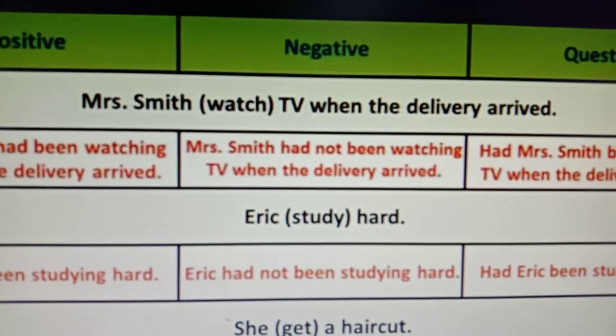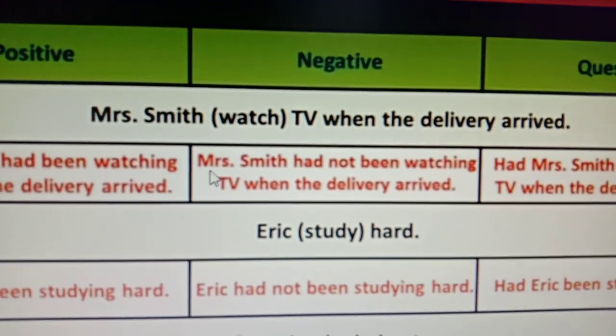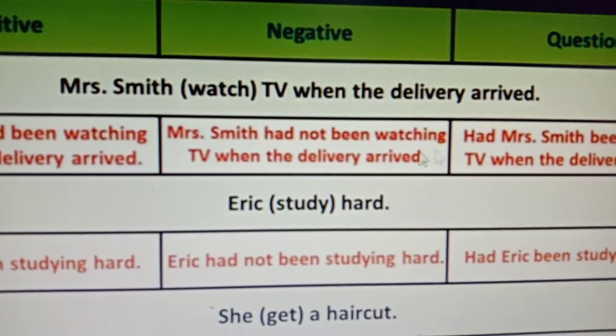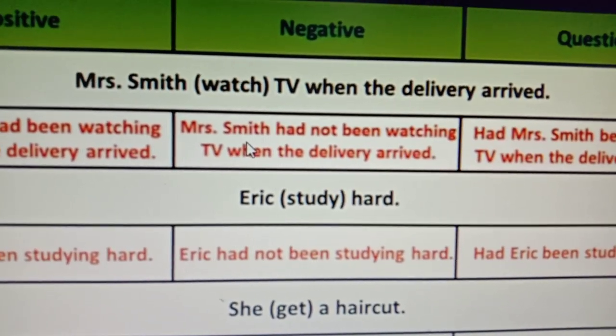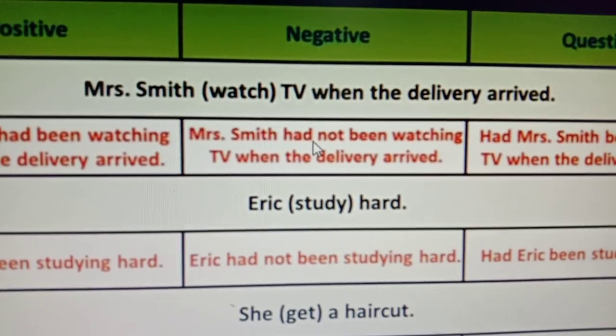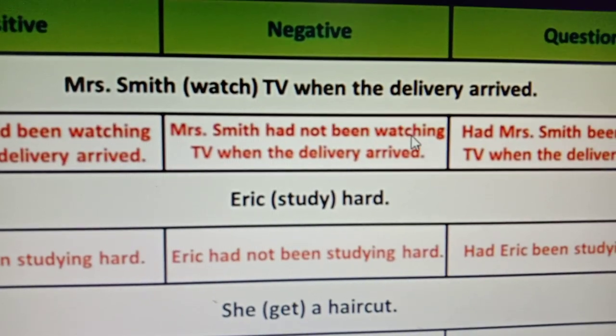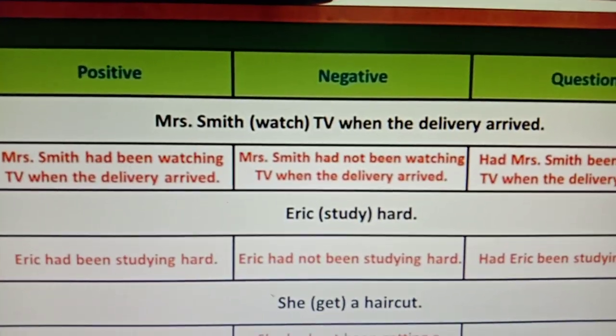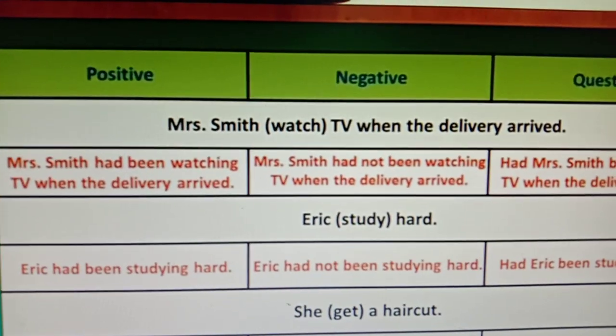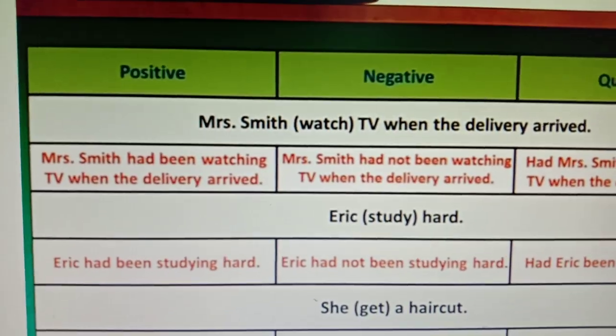Now if I make this a negative sentence, Mrs. Smith had not been watching TV when the delivery arrived. So Mrs. Smith is the subject, then had plus not plus been plus verb plus ing. I think if you have learned the structure rules, boys, you can easily make all of the sentences.